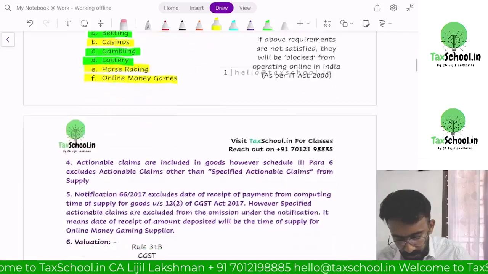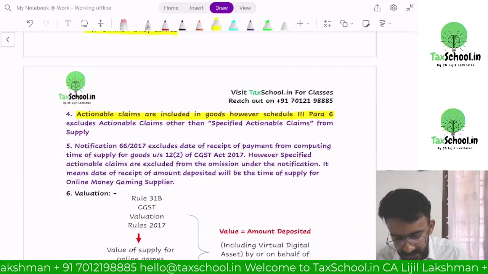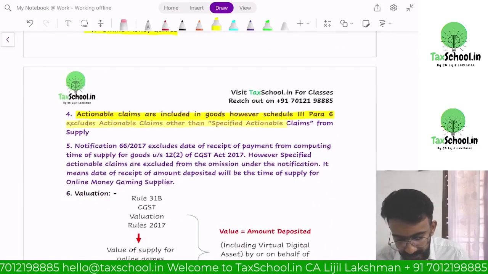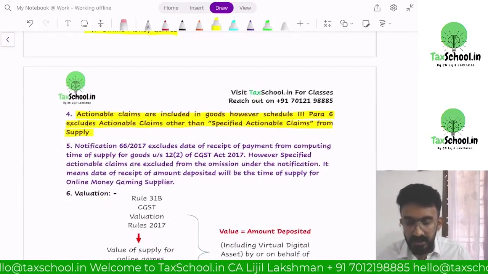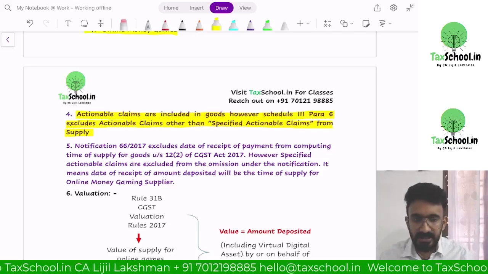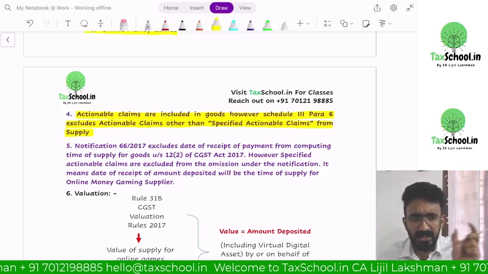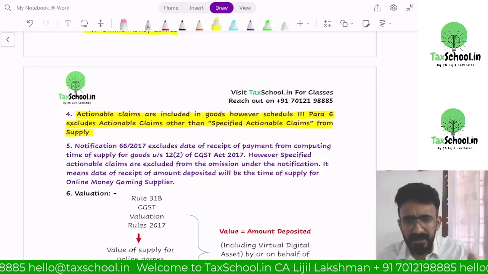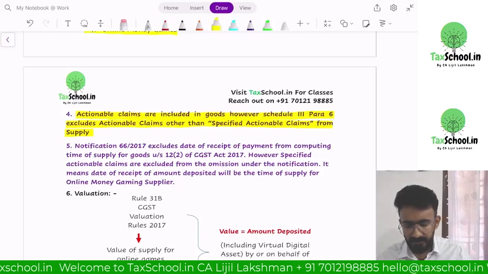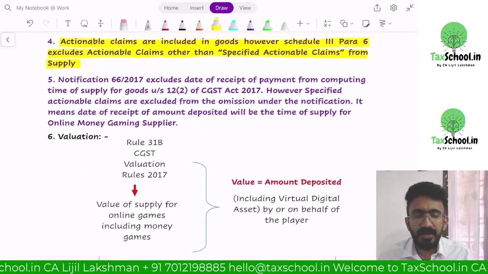Then they went to negative list and added additional wordings there also. They made an amendment there also. What is it? In the previous law, they were saying actionable claims other than specific activity like betting, gambling, lottery. Actionable claims other than betting, gambling, lottery, these 3 activities are only supply.